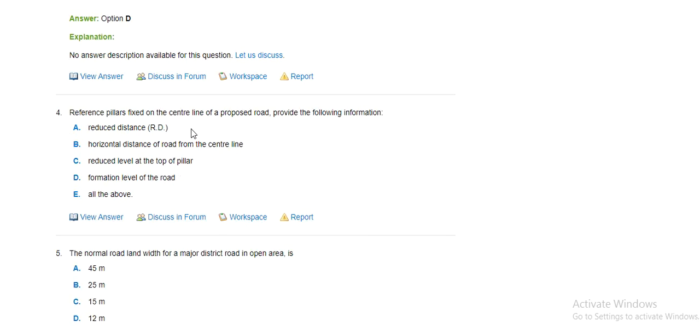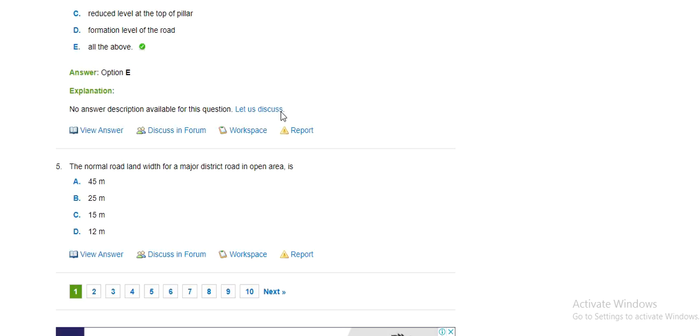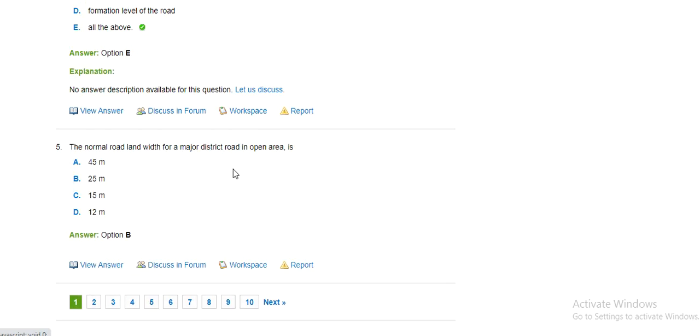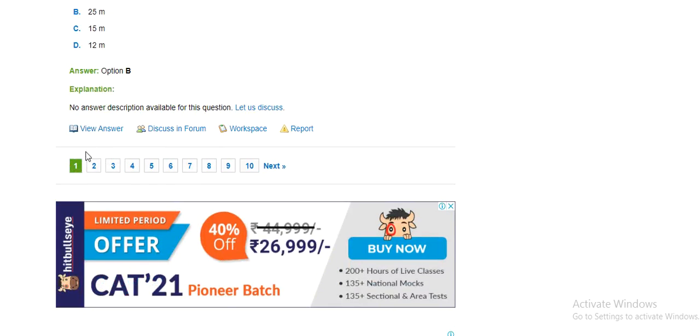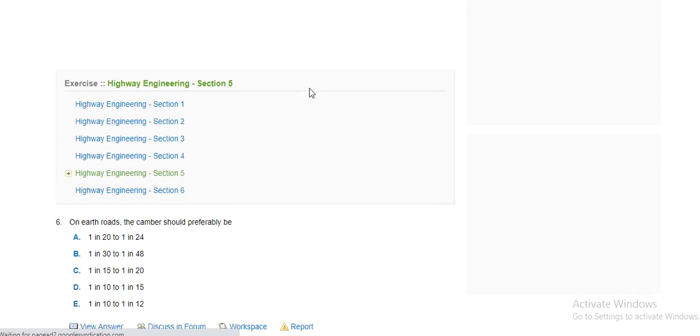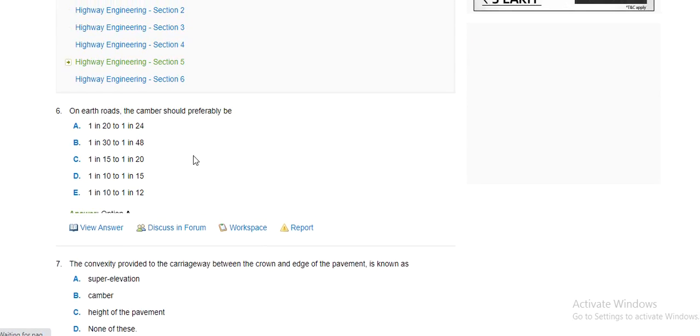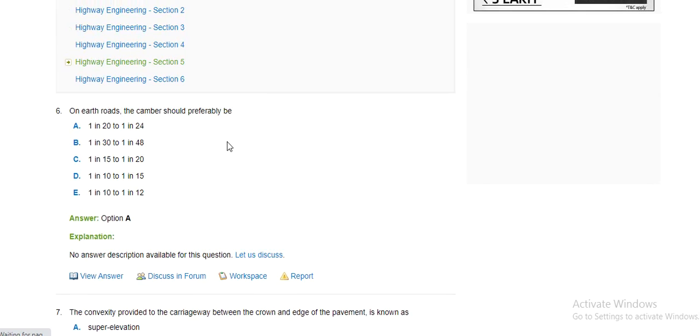A reference pillar fixed on the center line of a proposed route provides the following information: reduced distance, horizontal distance, reduced level of the top of the pillar, formation, all of the above. The normal route length with the major district route in open area is option B, 25 meter. On earth, the camber should preferably be option A, 1 in 20 to 1 in 24.